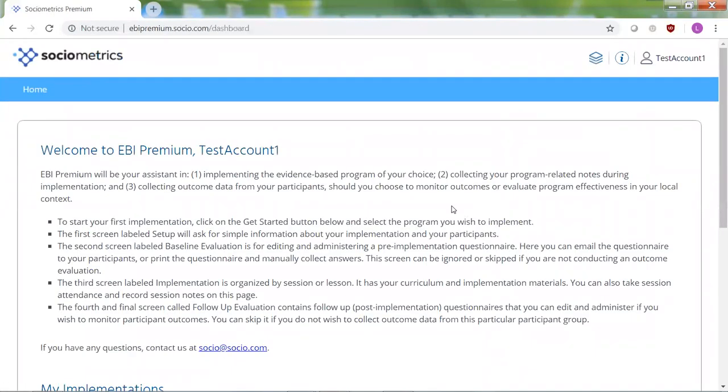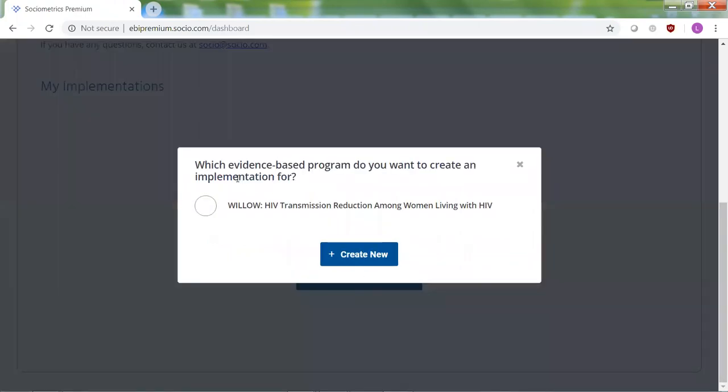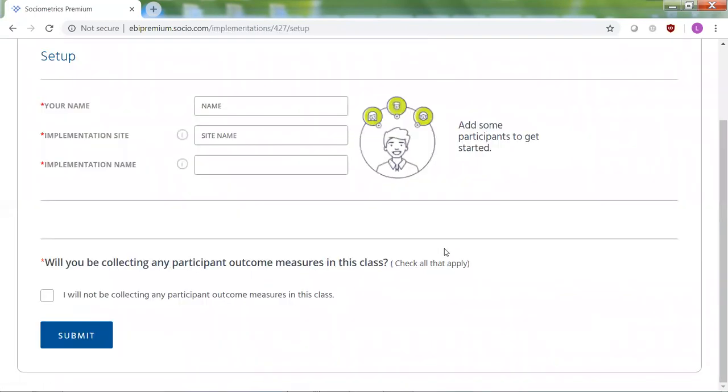And here we go. This is the home page for EBI Premium. So it just has some introductory text here that gives a little information about how to use the program, but I am going to go over all of that with you, so there's no need to get into it. And we can get started right here with this button by creating a new implementation. And we're going to implement Willow. All right, and it's just taking a second for the new implementation to load, and here it goes.